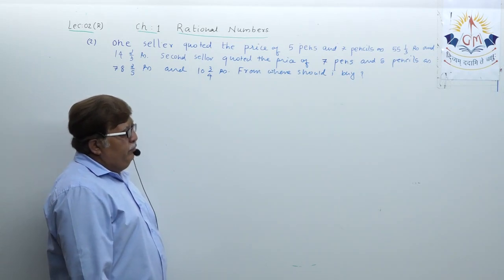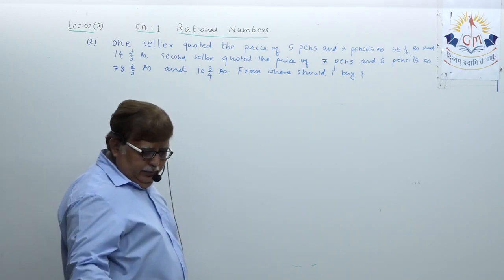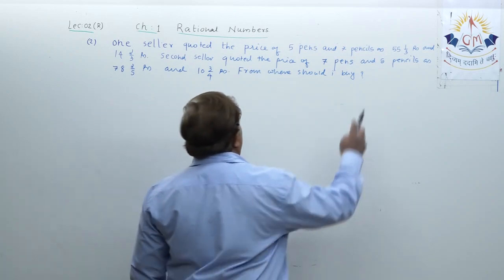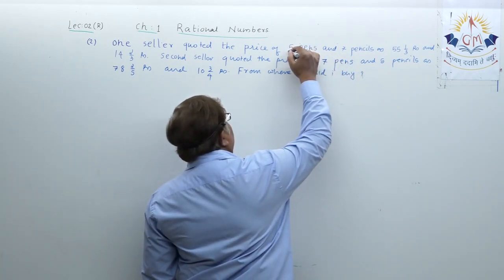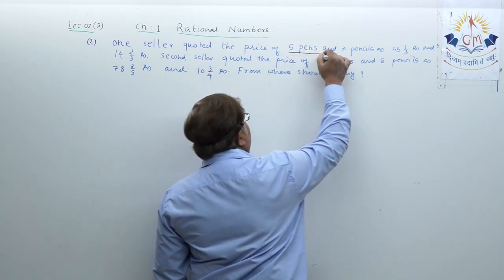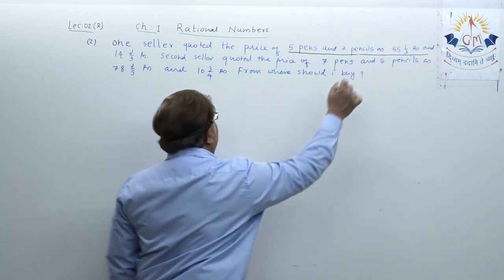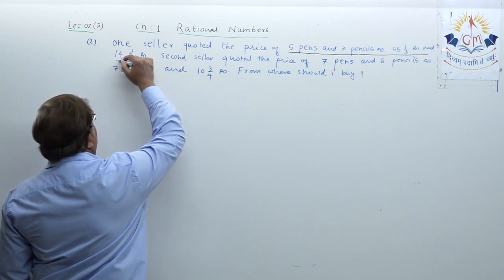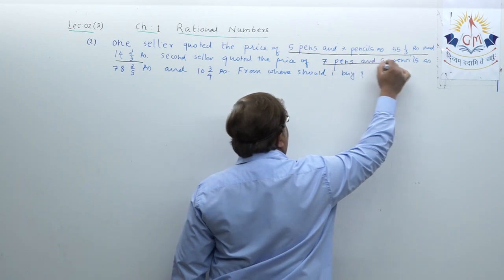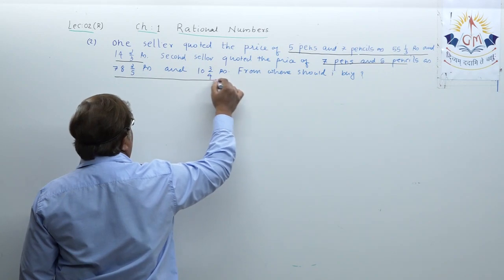From where should I buy? That means, dear student, first you need to concentrate on the statements. For the first bookseller, 5 pens and 7 pencils, he quoted this amount. For the second bookseller, 7 pens and 5 pencils, he quoted this amount.